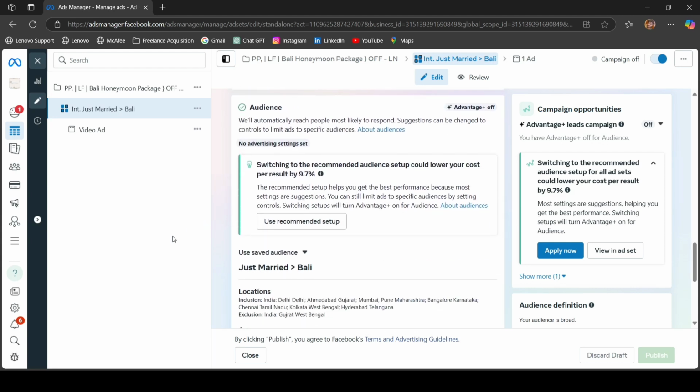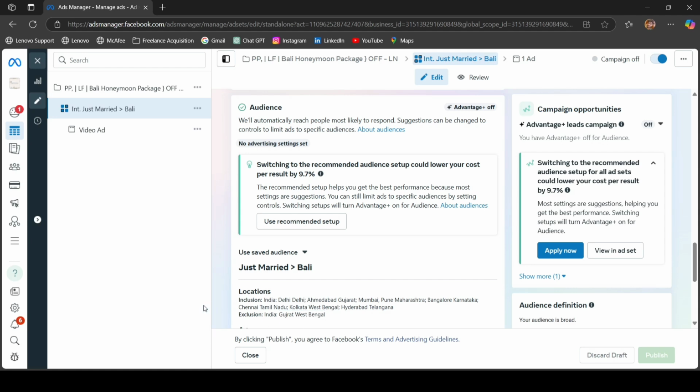In terms of location, I have only targeted metro cities, or you can say the main cities of India, which include Delhi, Ahmedabad, Mumbai, etc. And if you notice, I have excluded Gujarat from the location targeting, because the number of leads that we were getting from Gujarat was not of very high quality. That's why this particular location is excluded.